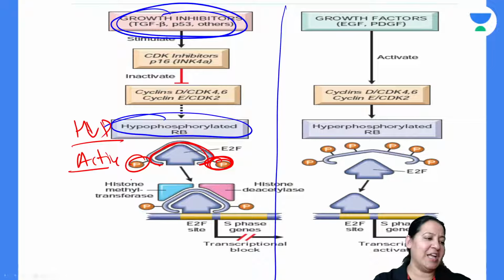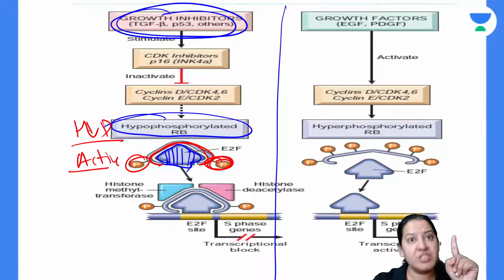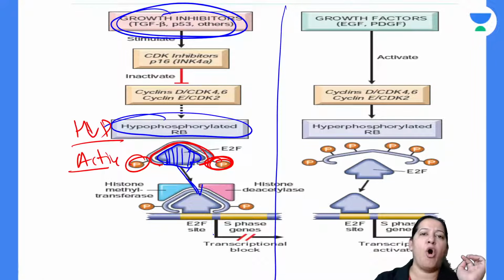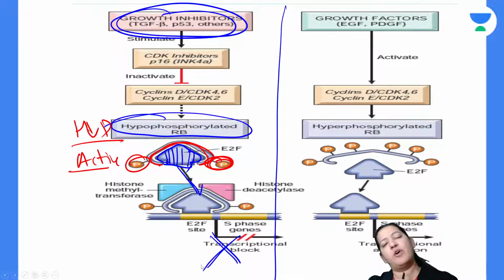So once it is active, it is holding E2F. This is E2F inside this. It is holding it, not letting it go. So the retinoblastoma gene is holding E2F and it is blocking the transcription, because E2F is not free for doing the transcription. It is not free for doing the mitosis.